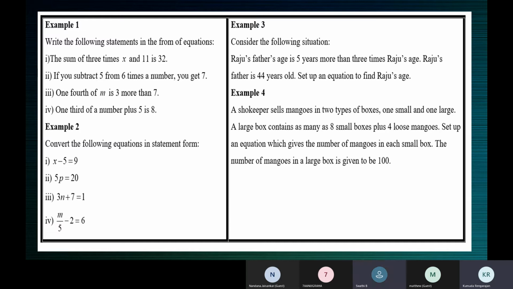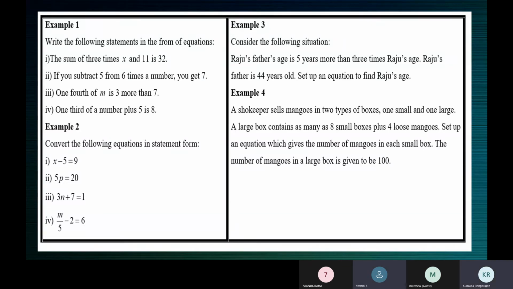Shall I try one? Yeah, tell me. Yes, ma'am. 1/5 of m is more than 2 results in 6. You've understood correctly, but it should be more, try again. Just think and try again. Yes, ma'am. 1/5 of m, use difference, right? The difference of 1/5 of m from 2 results in 6.